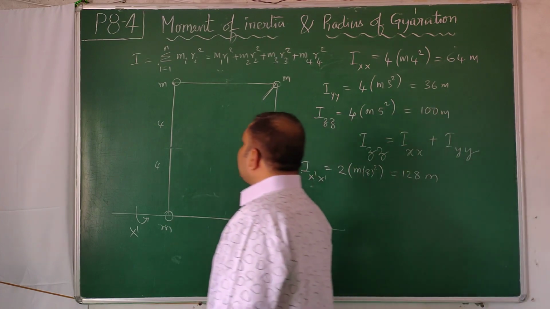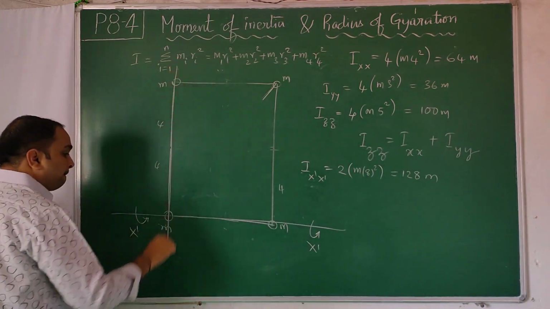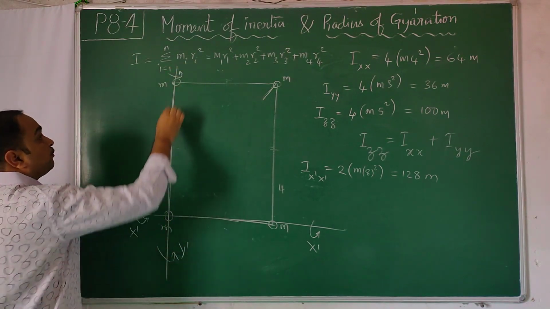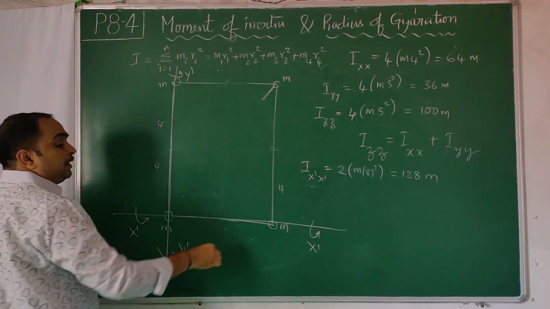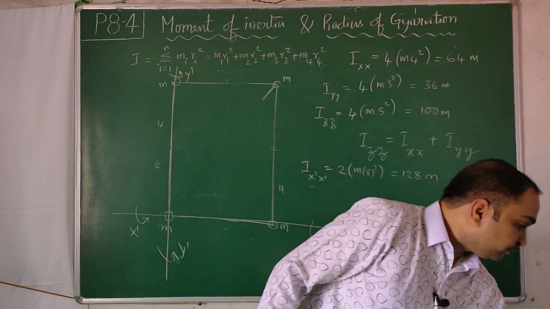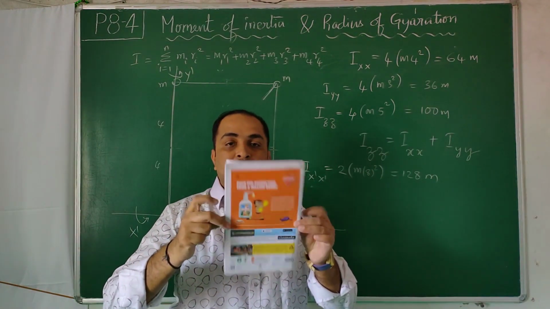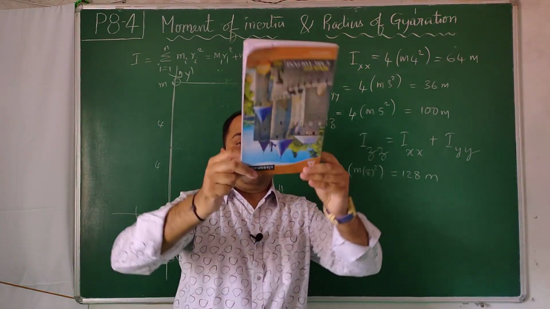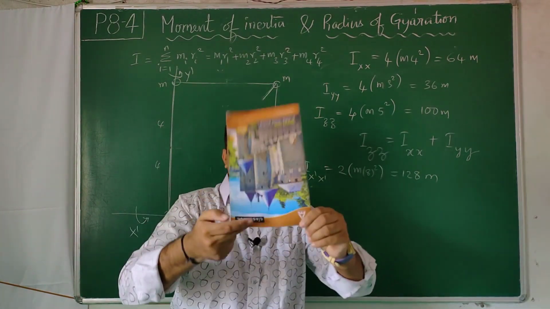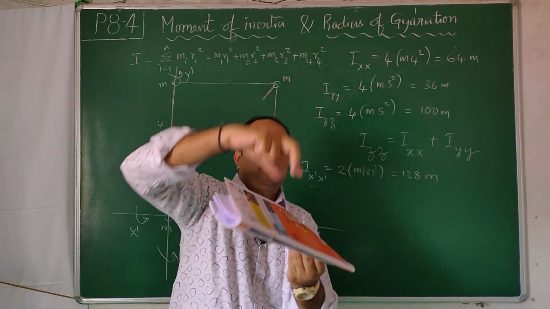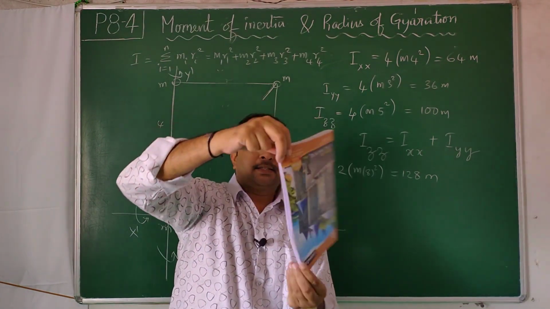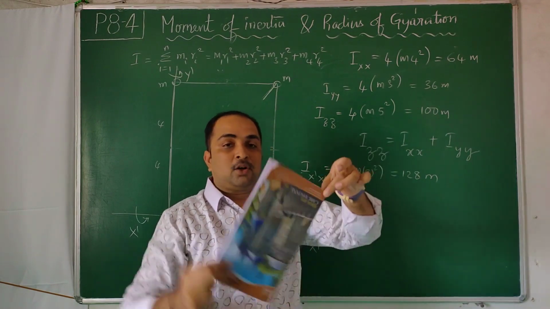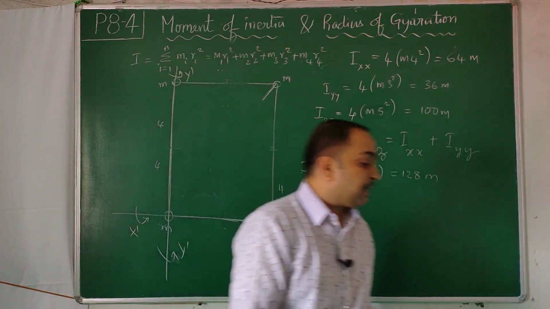Similarly, I take the axis here, the y dash axis. Previously the axis I took was here. Not understood? X axis, y axis, x dash axis, y dash axis, z axis, holding at the corner I am rotating, z dash axis, like that.